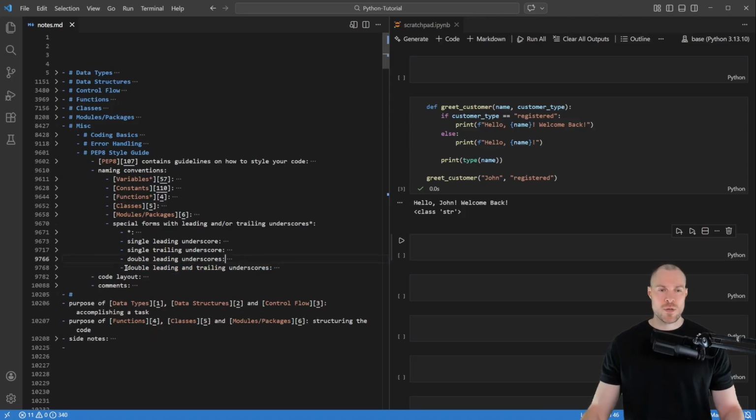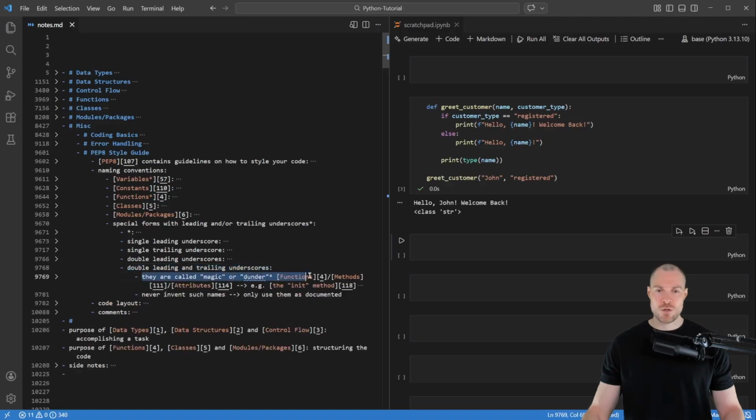And then lastly, we have double leading and trailing underscores. Namely, they are called magic or dunder functions, magic or dunder methods, or magic or dunder attributes. An example of that would be the init method. If you don't know what it is, then I will put a link to a respective video into the video description. And here a guideline is to never invent such names, only use them as documented.